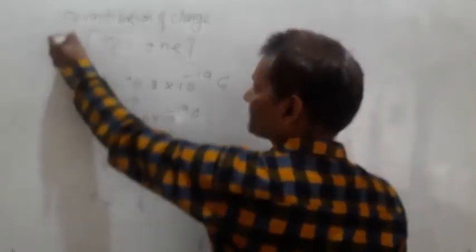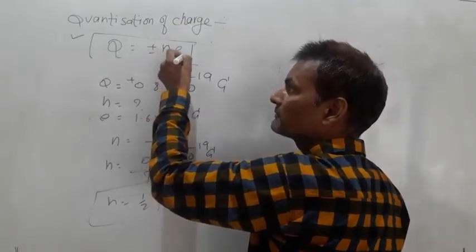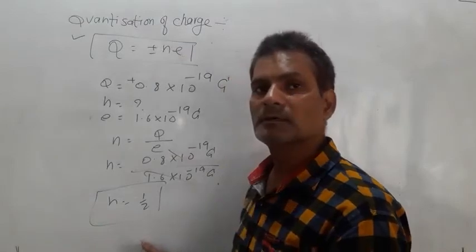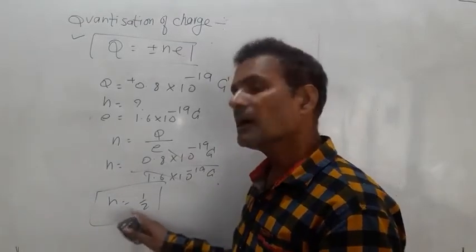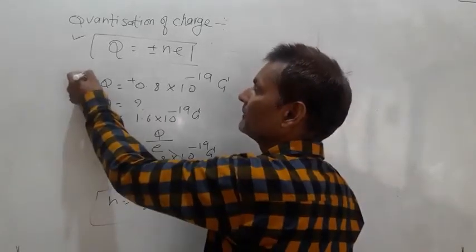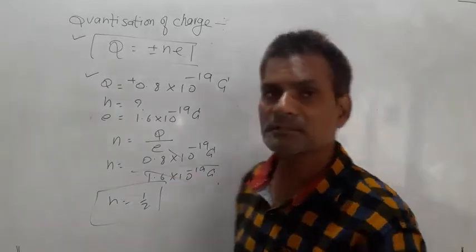According to quantization of charge, the total charge on a body is equal to an integral multiple of the charge of 1 electron. This is a half electron, which is not possible. It means that a body having 0.8 into 10 to the power minus 19 coulomb charge is not possible.